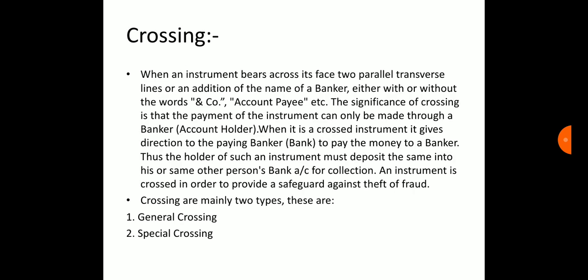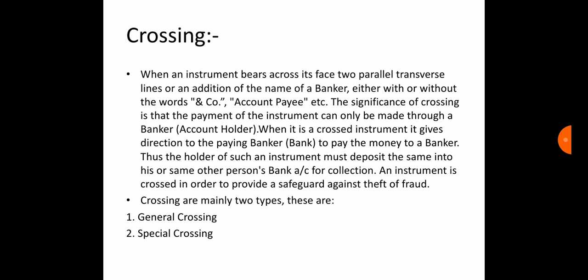Crossing. When an instrument bears across its face two parallel transverse lines, or an addition of the name of a banker, either with or without the words "and company", "account payee", etc. The significance of crossing is that the payment of the instrument can only be made through a banker. When it is crossed,